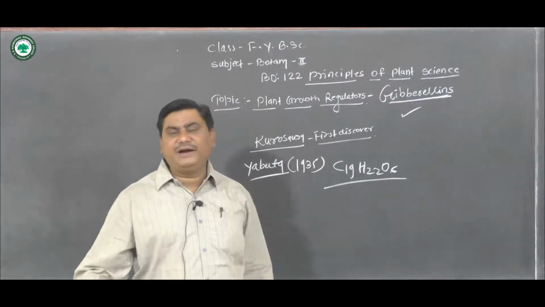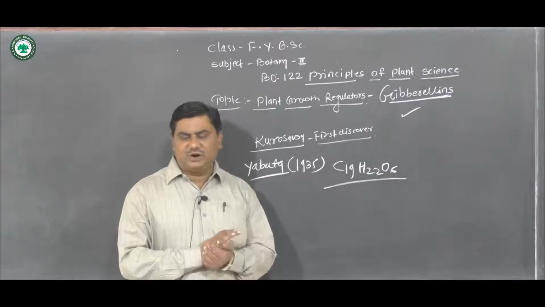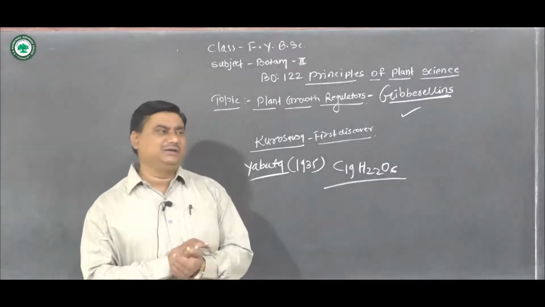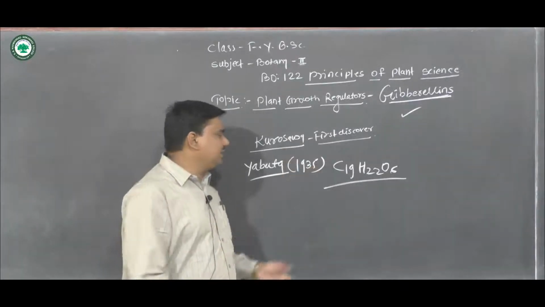Gibberellins are classified on the basis of structure as well as function.